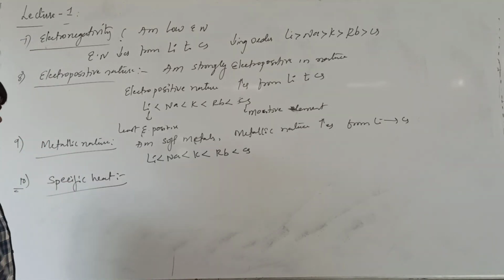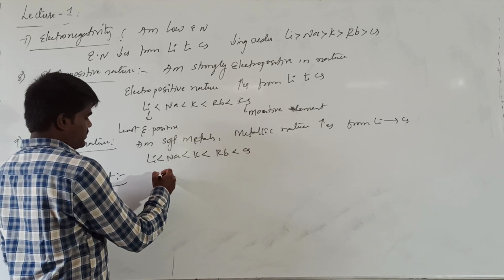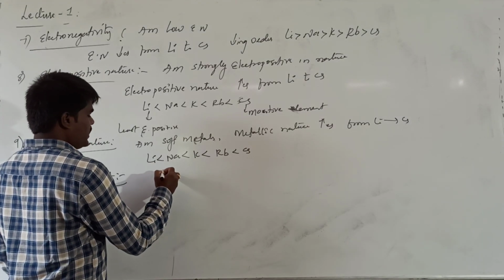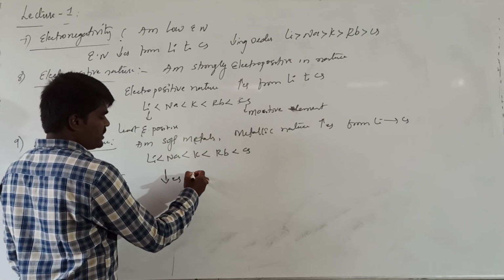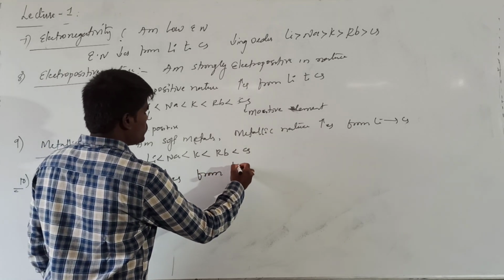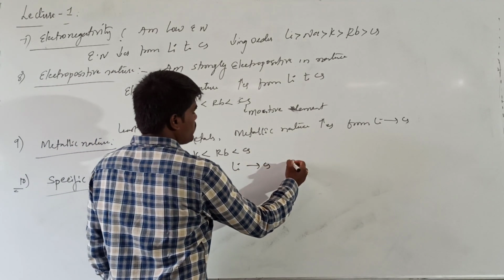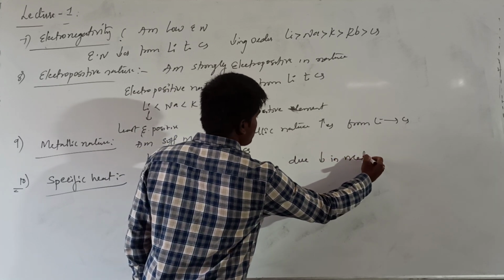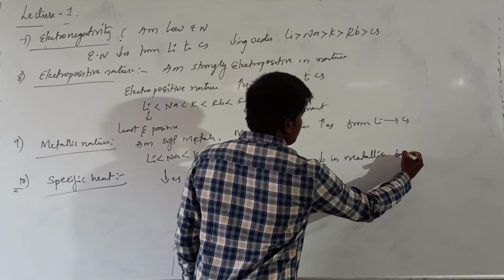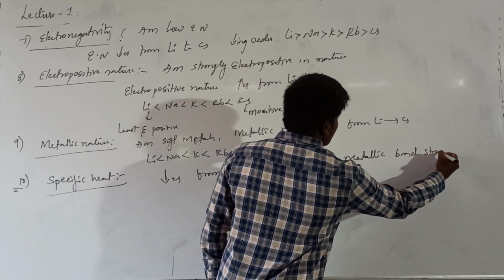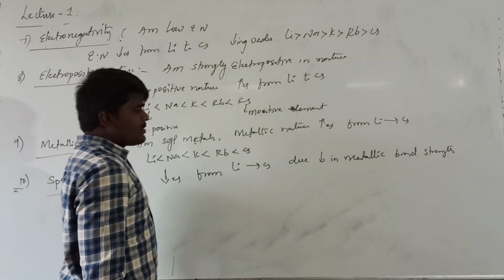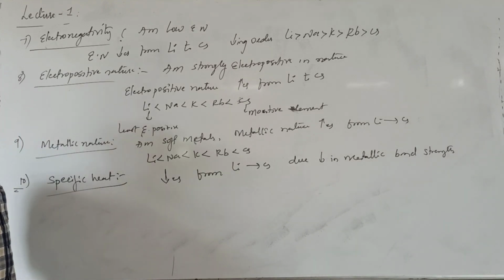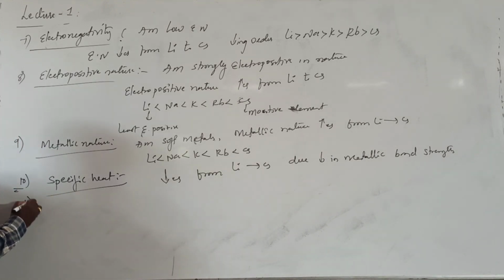This specific heat decreases from lithium to cesium due to decrease in metallic bonds. What is the reason for this? As the metallic bond strength decreases from lithium to cesium, specific heat also decreases.